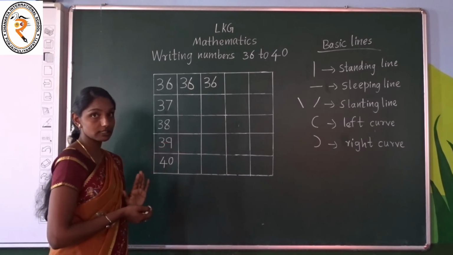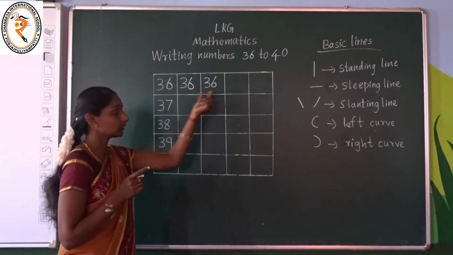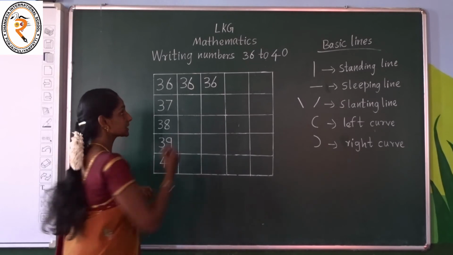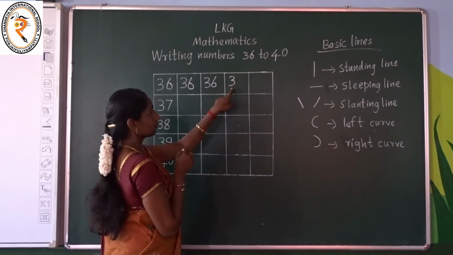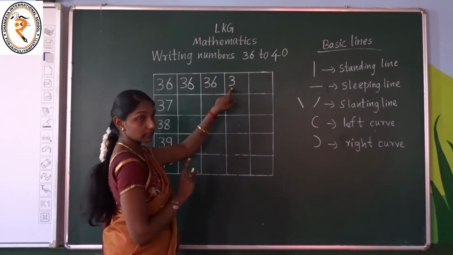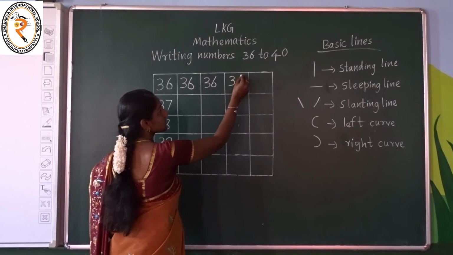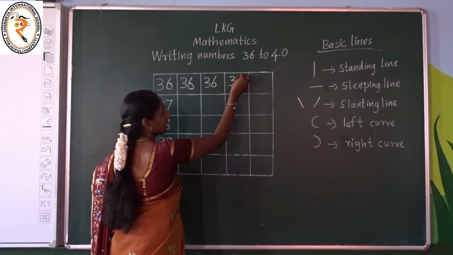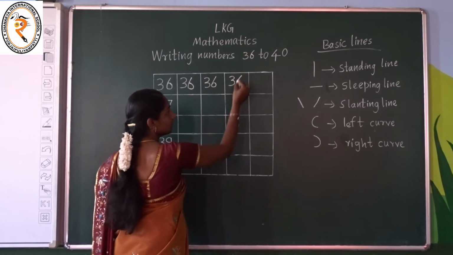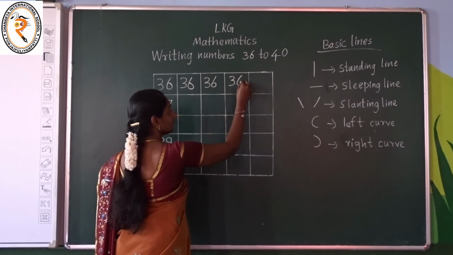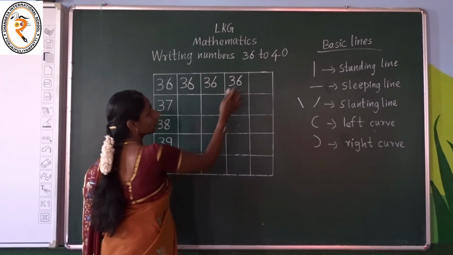This is very easy. Now are you ready to write number 36? Take your pencil, start writing. First write the number 3. Write number 3 with two right curves. Now write number 6. Start at a point, slanting. You have to put a left curve and end up with the right curve, or circle.